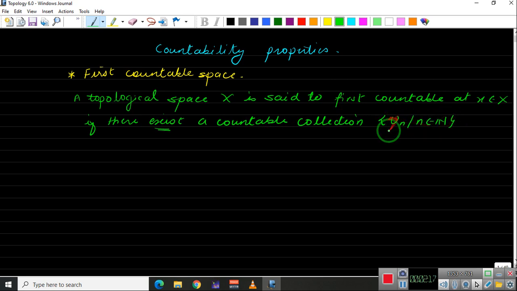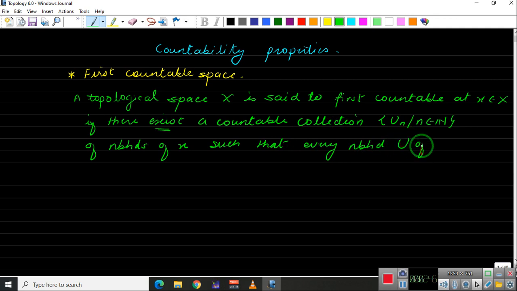Of course you can show that this is a countable set. So a countable collection U_n, n belongs to the natural numbers, of neighborhoods of x, such that every neighborhood, say U of x, contains an element of the collection.